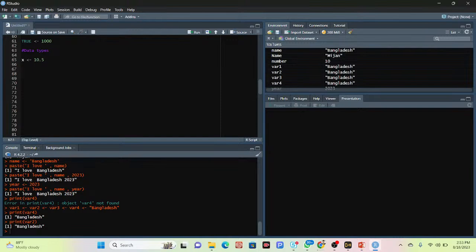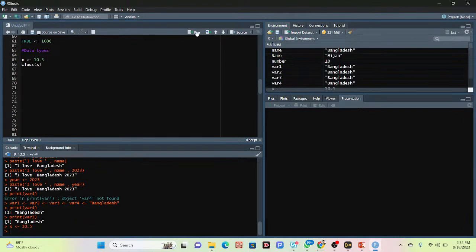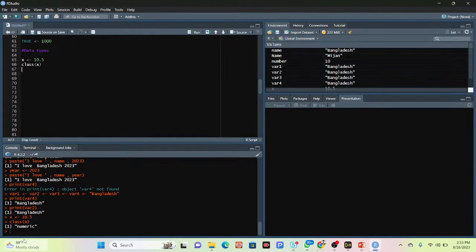Now I want to check what is the data type of x. For that, I simply use the class function and put x. Now I click run. You can see I get numeric. So 10.5 is numeric.